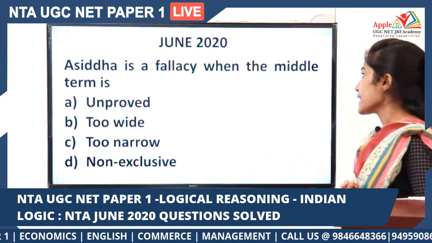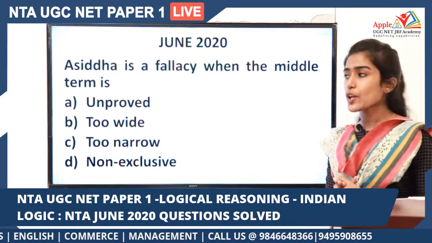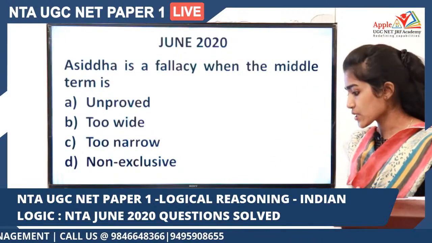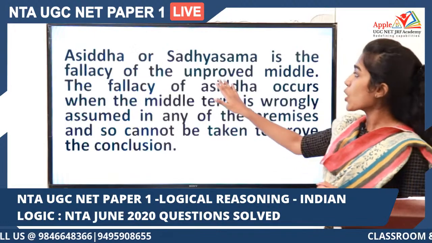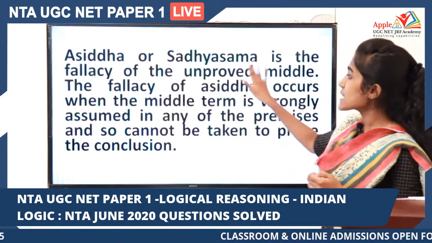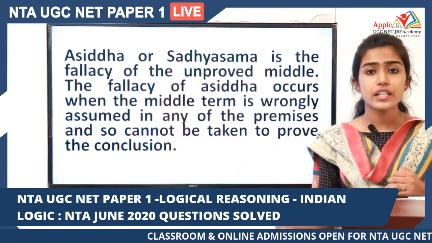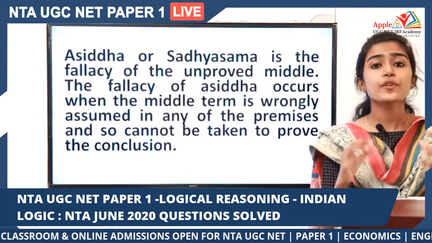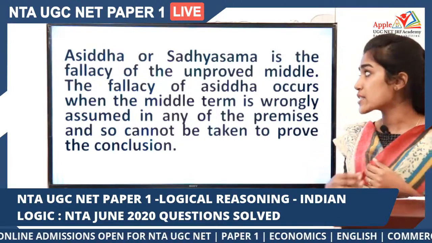Asiddha is a fallacy when the middle term is, and you have the options unproved, too wide, too narrow, and non-exclusive. So Asiddha, or Satisama. Satisama is another term for Asiddha. It is a kind of fallacy which occurs due to unproved middle. So unproved middle is what leads to an Asiddha.